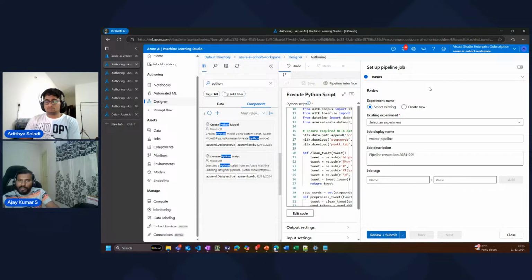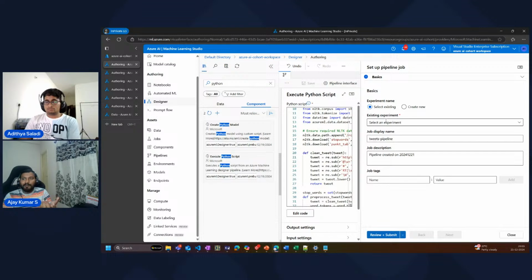So this is where you can configure this designer pipeline to be run like a job, right? So imagine it something like how you write code in production with a GitHub repository backed code, and then you have a CI/CD pipeline and then deploy it in your production systems, right? So same way, in order to run your whole pipeline, the Python script, and then use your data set to execute and then see the data, you have to set up a pipeline.